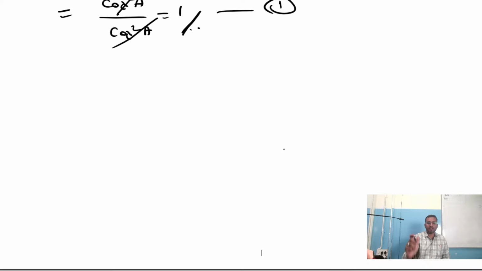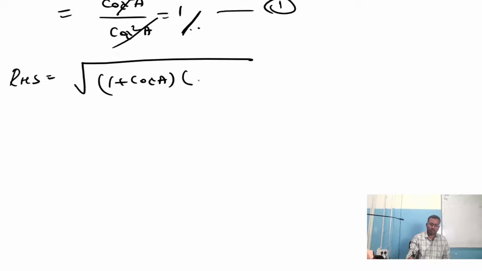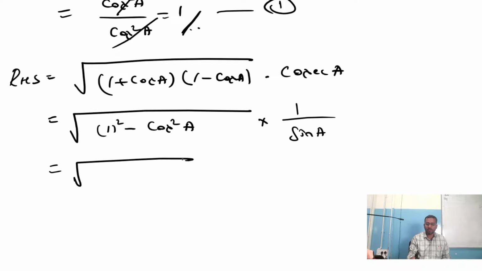Now let me go ahead with RHS part. Now what is RHS is given, that is root of 1 plus cos A, am I right, into what was there? Yeah, 1 minus cos A into cosecant A. Done. That is equal to root of, as you can see here, again, as I said earlier, it's in the form of A plus B into A minus B. 1 plus cos A into 1 minus cos A. So A plus B into A minus B is A square minus B square. 1 square minus cos square A, into cosecant A can be written as 1 by sin A. That is root of 1 minus cos square A.